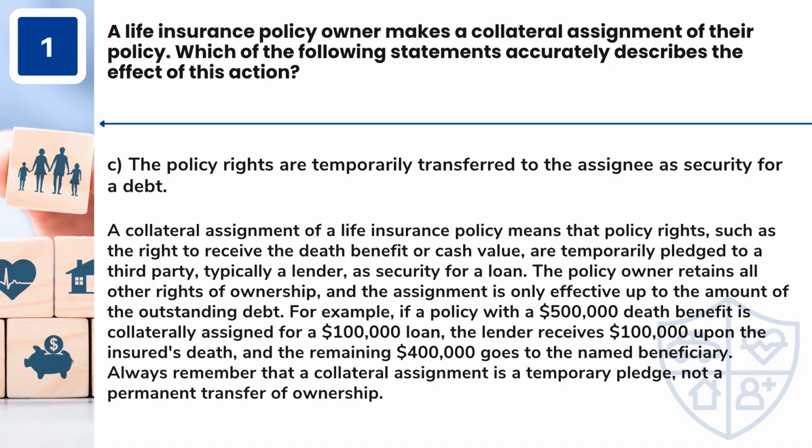The policy owner retains all other rights of ownership, and the assignment is only effective up to the amount of the outstanding debt. For example, if a policy with a $500,000 death benefit is collaterally assigned for a $100,000 loan, the lender receives $100,000 upon the insured's death, and the remaining $400,000 goes to the named beneficiary. Always remember that a collateral assignment is a temporary pledge, not a permanent transfer of ownership.